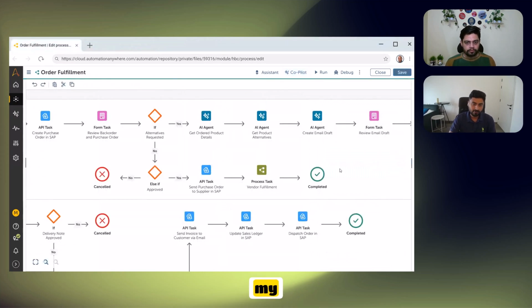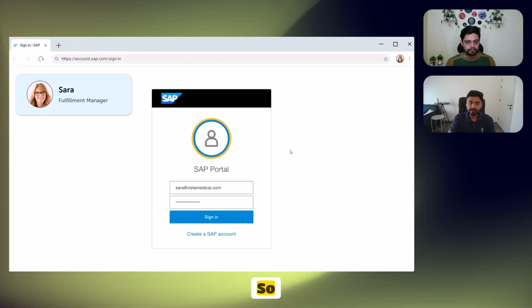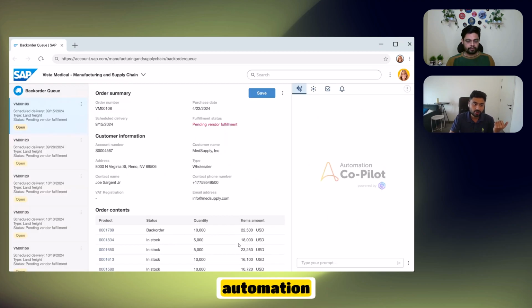You can see now my flow is done. I've created the entire flow and it looks good for me to deploy. So I go ahead and click save. I come back to Sarah, who's our supply chain manager, and I've exposed my automation to her. She logs back in, and that's where you can see her Copilot for business users interface. This is what you were saying, Dipendra, that today Copilot is conversational, and it's because of our partnership with Amazon Q.